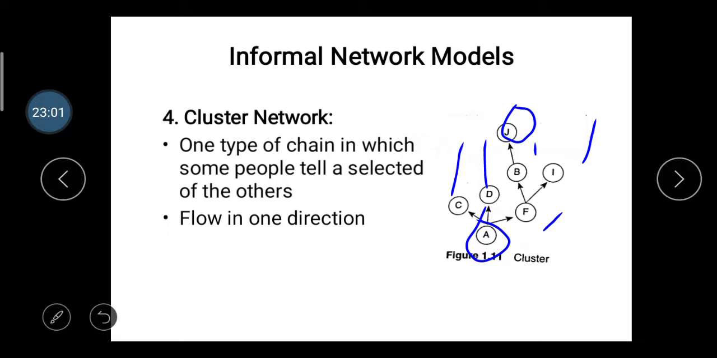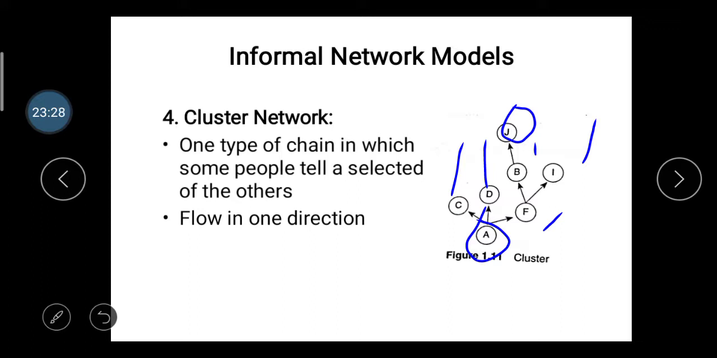A gives the information to C, D and F, who are members of his group. Then F gives the information to B and I, who are members of his or her group. Then B gives the information to J, who is the contact person of this person. So it's one type of cluster network.